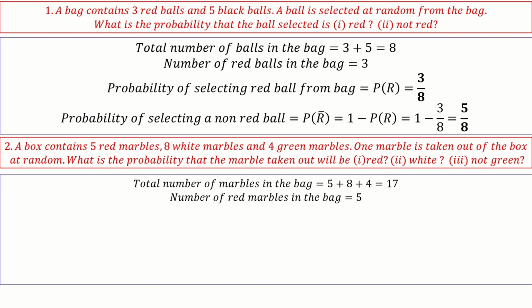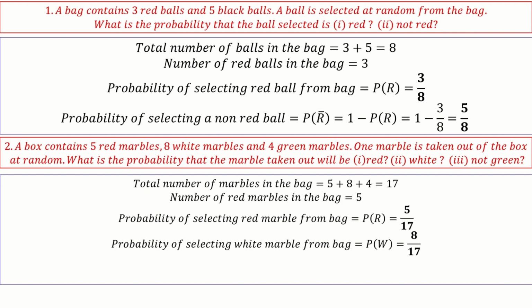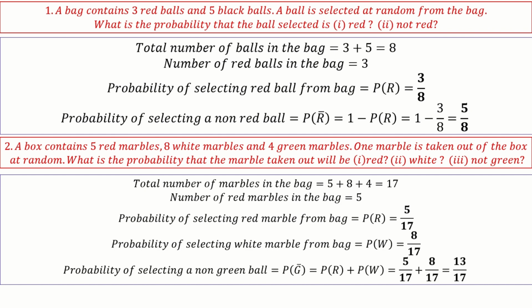The number of red marbles is 5. So the probability of selecting a red marble is 5 out of 17. The probability of selecting a white marble is 8 out of 17. The probability of selecting a non-green ball is the sum of the other two basically. You ignore the green, 5 plus 8, that is 13 by 17. Okay, yeah, next.